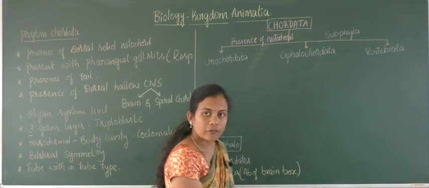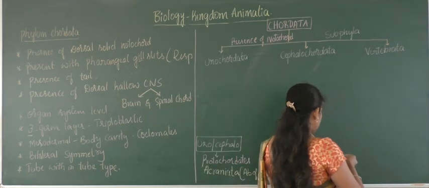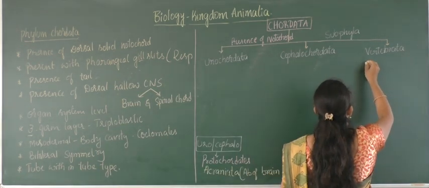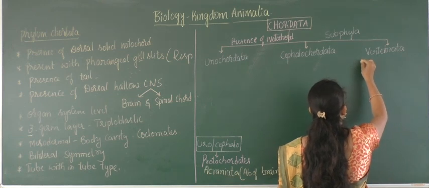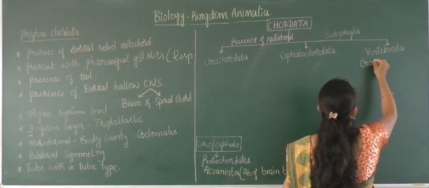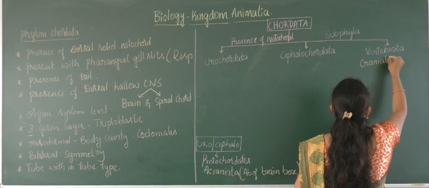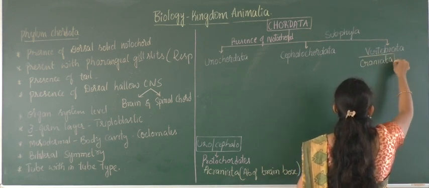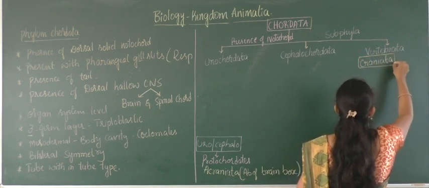Now you can find that in Vertebrata, due to the presence of the cranium or brain box, they are called Craniata. These are also called Craniata.